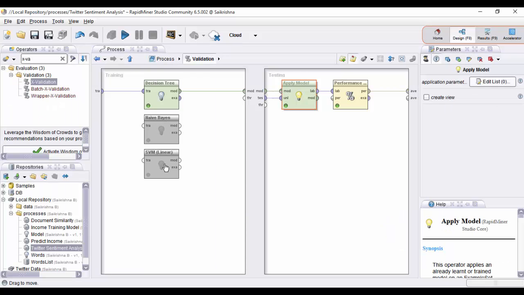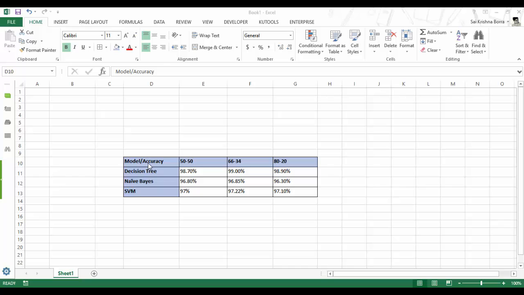We have built two more models. One is the naive Bayes, the other one is the support vector machines, and the results are noted down for evaluation. These are the accuracies for various models on different splits. We can observe that all the models are nearly the same in terms of accuracies. However, we can conclude that decision trees give relatively better performance when compared to other models, and naive Bayes gives less performance of the three.